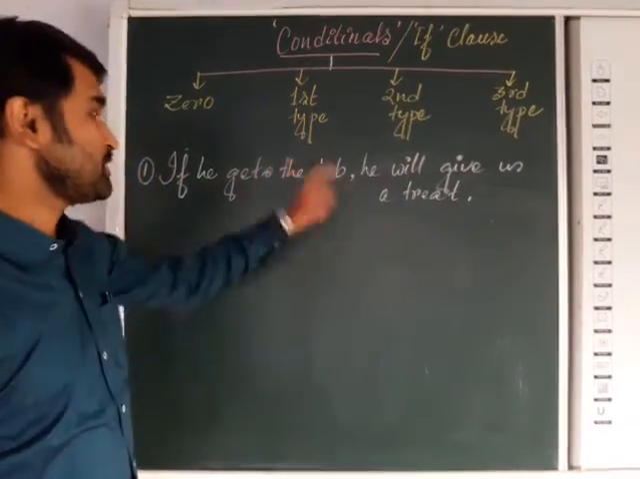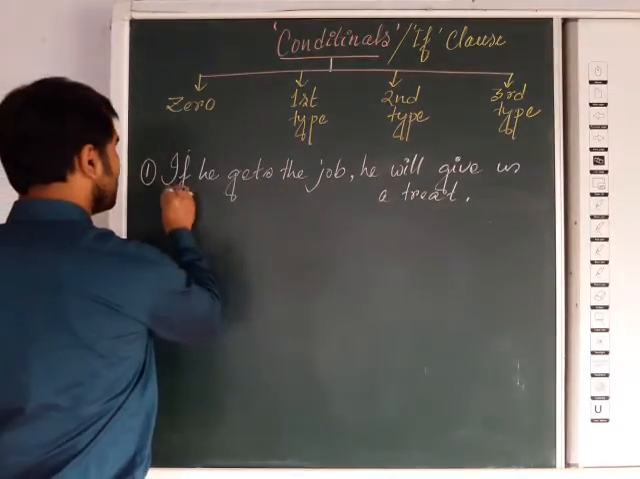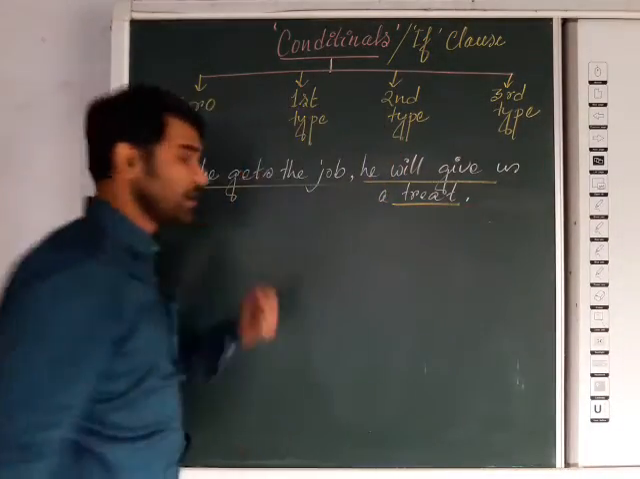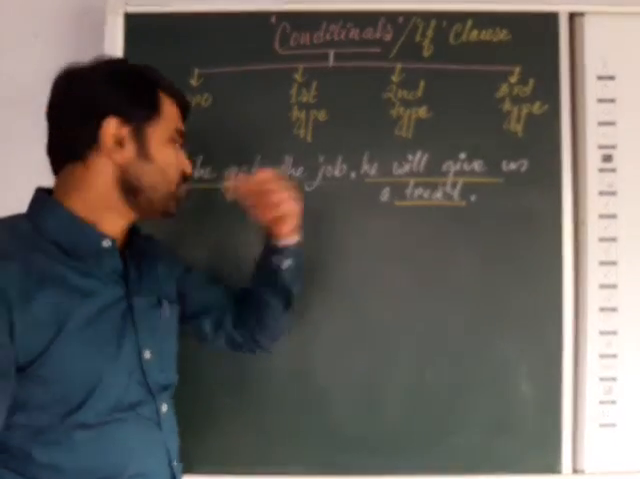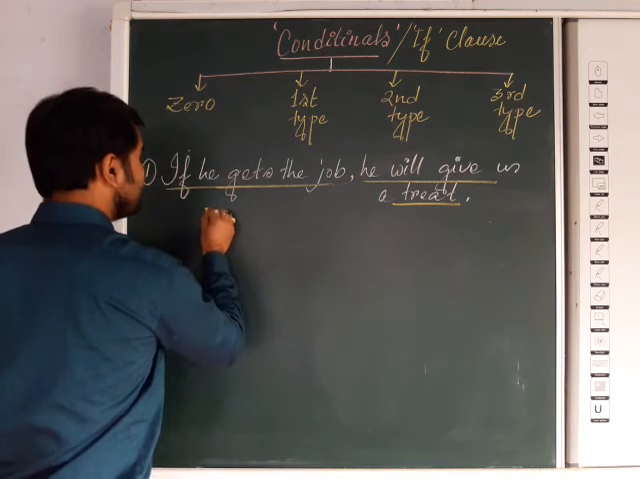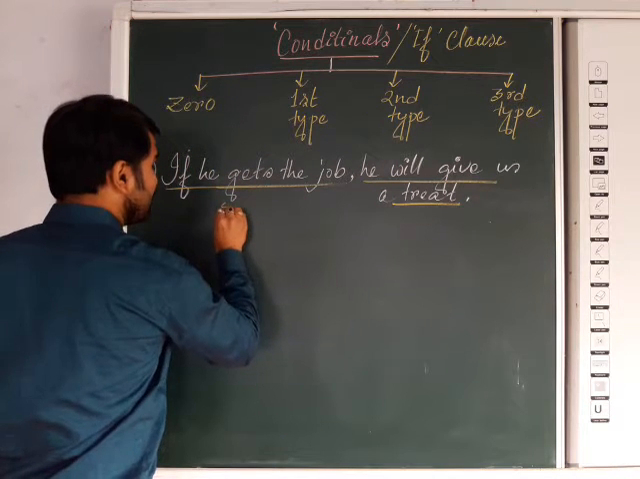Now look at the construction of the sentences. Here is the if clause, and now it is the main clause. Now what is the construction? Just look over there. First one: if he gets the job. Here you can see it is what? Simple present. Gets, you know, it is simple present.